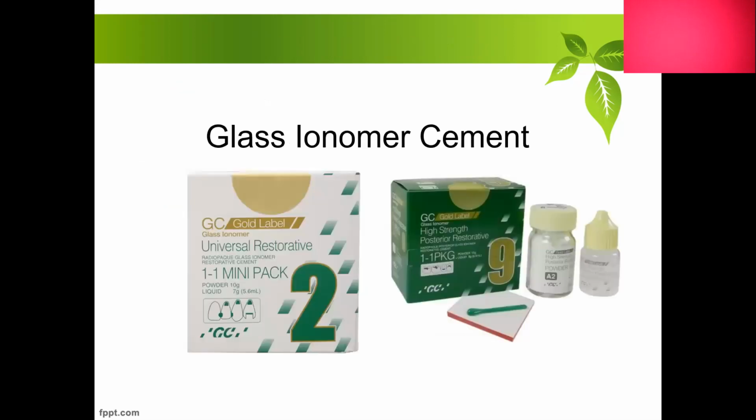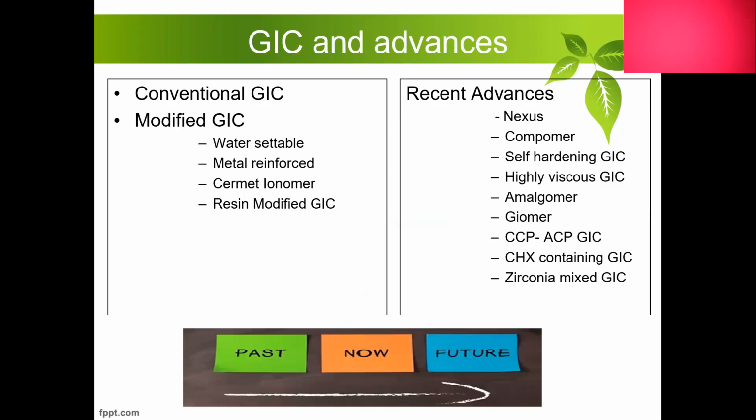Now moving on to glass ionomer cements. If we have to have an overview of GIC and its advances, it is as follows. There were disadvantages of conventional GIC compared to what we are using now. Why we had to discard conventional GIC is because the material was susceptible to dehydration, and also the material was very sensitive to moisture. It was very difficult for clinicians to perform in cases where there is increased salivation, and especially in pediatric patients, where we do not have enough working time with that material.